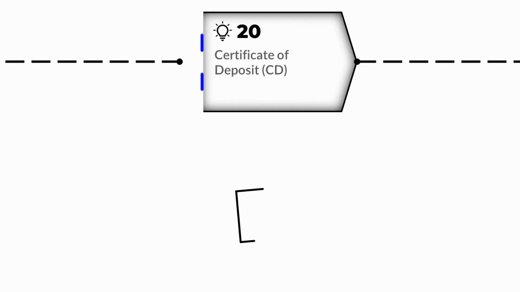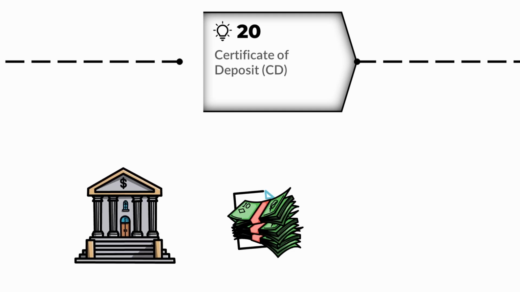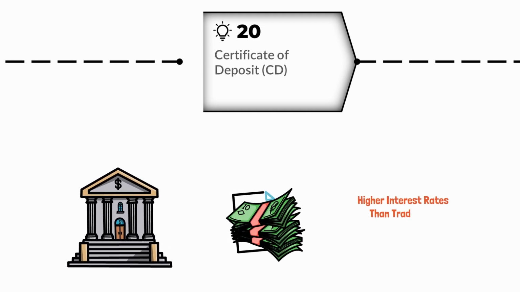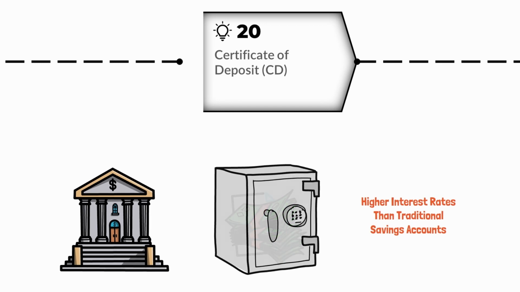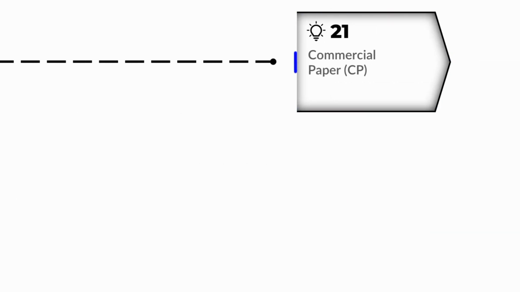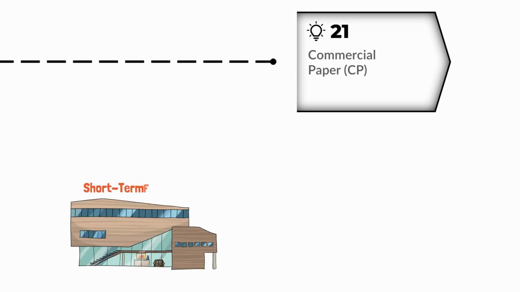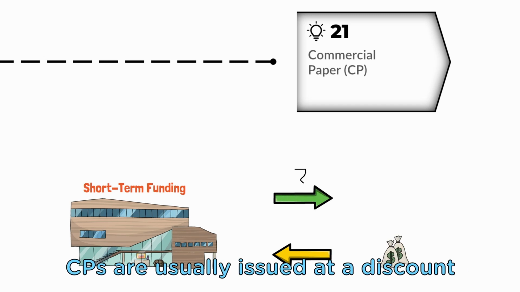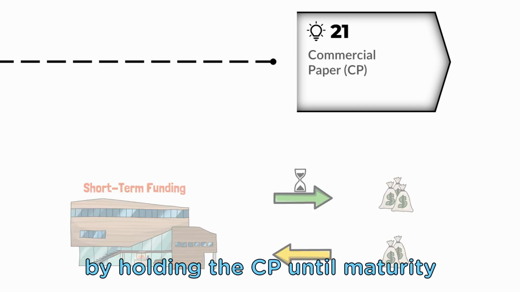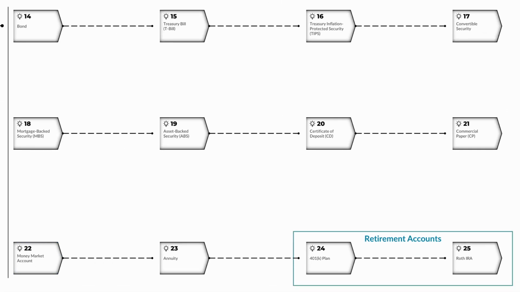A certificate of deposit is a type of savings account offered by banks and credit unions that typically offer higher interest rates than traditional savings accounts, in exchange for the account holder agreeing to keep the money deposited for a set period of time. Commercial papers are unsecured short-term debt instruments issued by corporations, banks, and other financial institutions to meet short-term funding requirements. CPs are usually issued at a discount, and the investor earns a return by holding it until maturity. Money market accounts invest in low-risk, short-term debt securities, such as treasury bills and commercial paper, providing potential for income and liquidity.